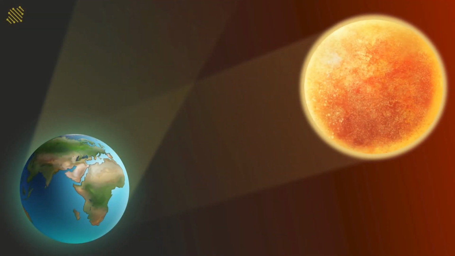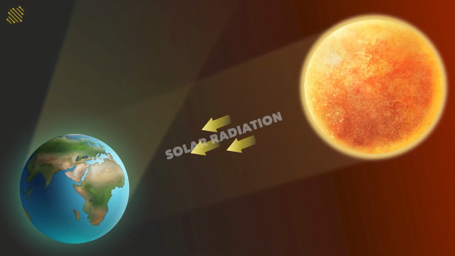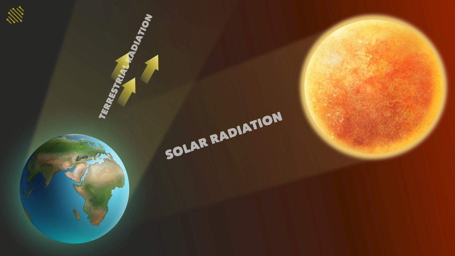So Earth as a whole never accumulates or loses heat. It maintains its temperature. So how does it maintain its temperature? This can be done only if the heat received by the Earth, that is solar radiation, and the heat radiated back by the Earth are the same. So that is the main baseline for heat budget. Heat budget, in simple words, is the balance between the solar radiation received and the terrestrial radiation that is given back.